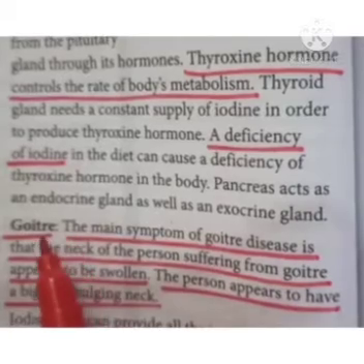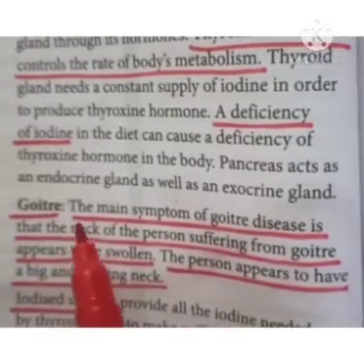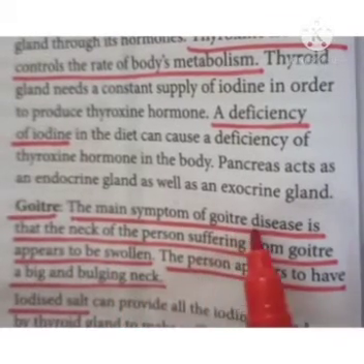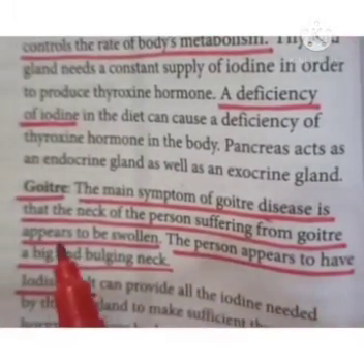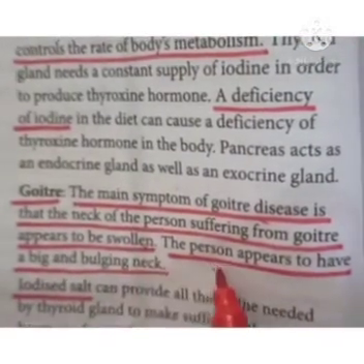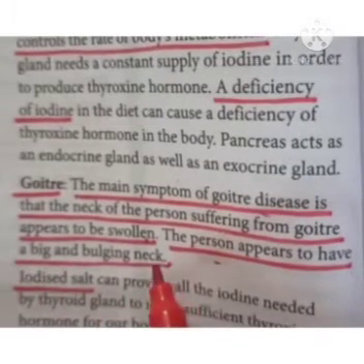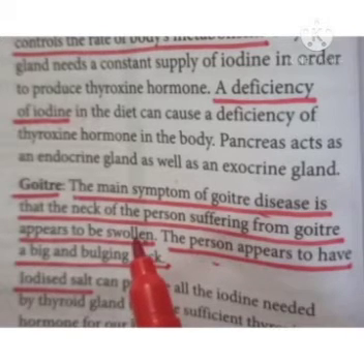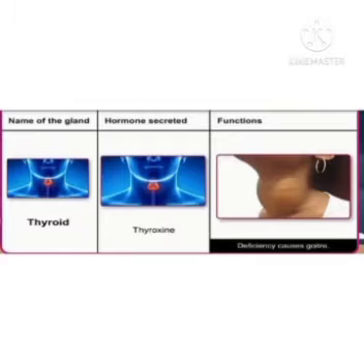What is goiter? What happens in goiter? There is a swelling in the neck. The main symptom of goiter is that the neck of the person suffering from it appears swollen, and the person appears to have a big and bulging neck. But this disease can be easily cured if you take iodized salt.